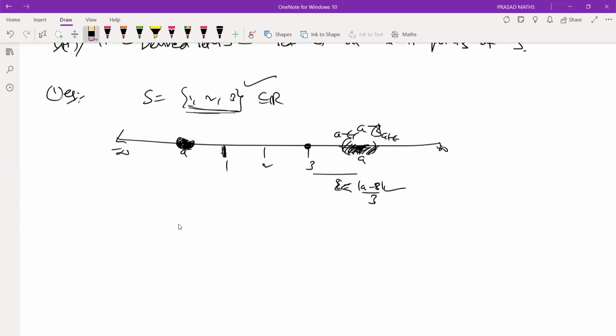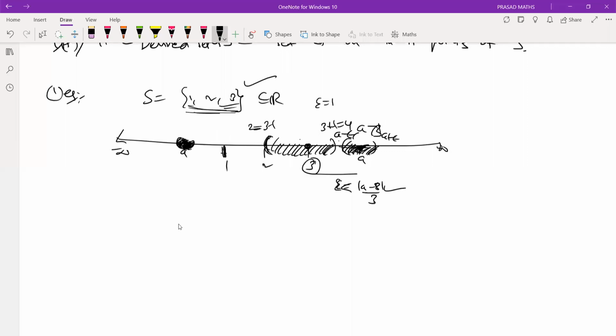No, sir. See, if you take a very small neighborhood, suppose I take epsilon as 1. What is my neighborhood around 3? 3 minus 1 is 2, 3 plus 1 is 4. The question is, does it contain any point of S other than 3?